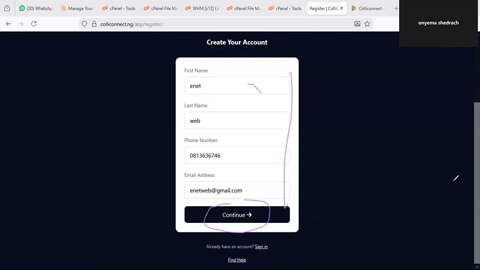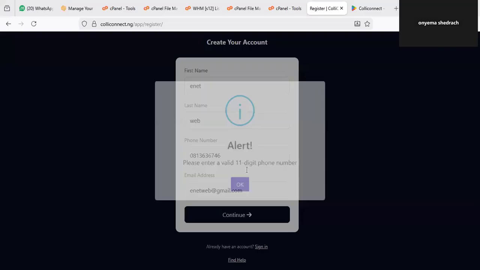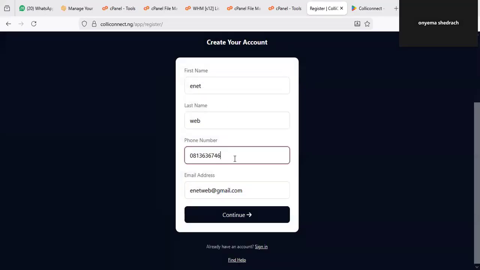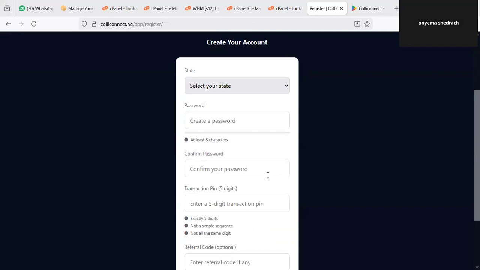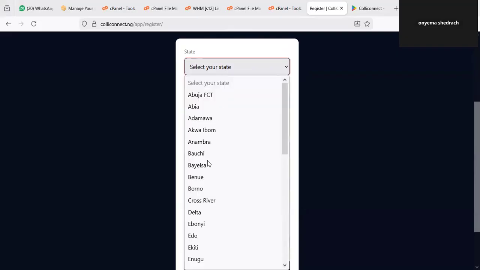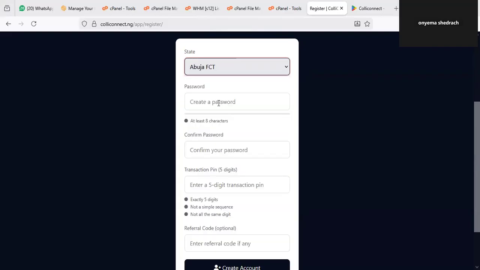you click on continue. Once you click on this continue, it will take you to another segment. Oh, phone number is not complete, so make sure that you are putting the right details. Okay, so just click on continue. On this place, you have to select your state. Select your state of residence.